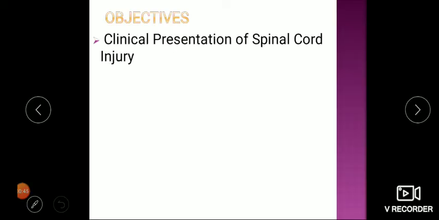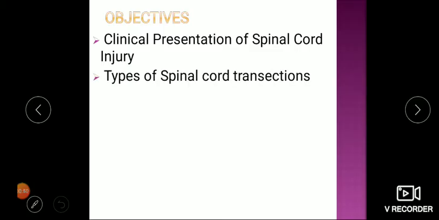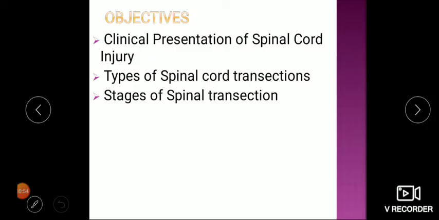Now objectives of today's lecture is to see what is the clinical presentation of spinal cord injury, types of spinal cord transections, stages of spinal transection, and what is spinal shock.